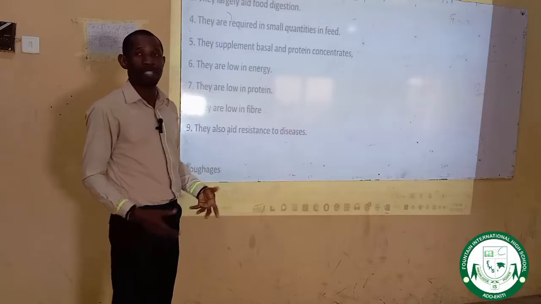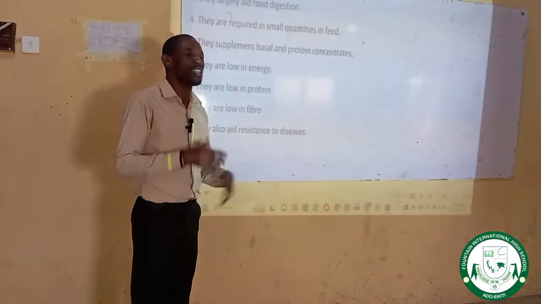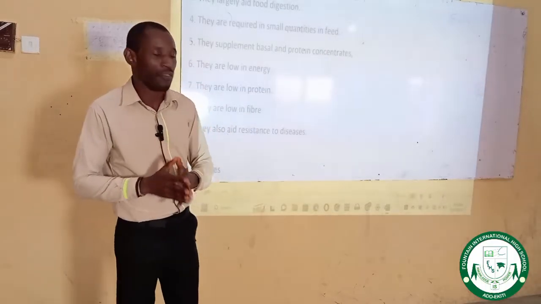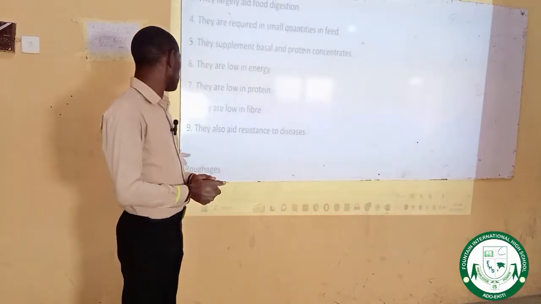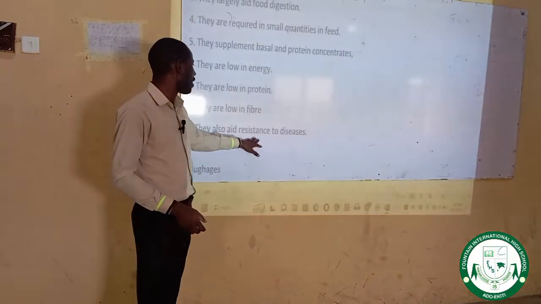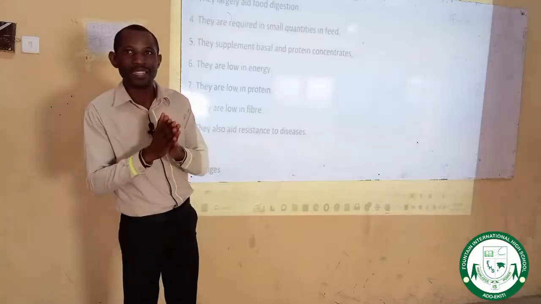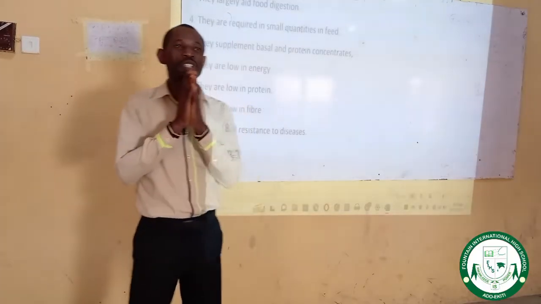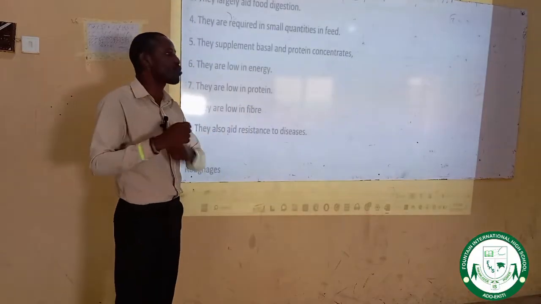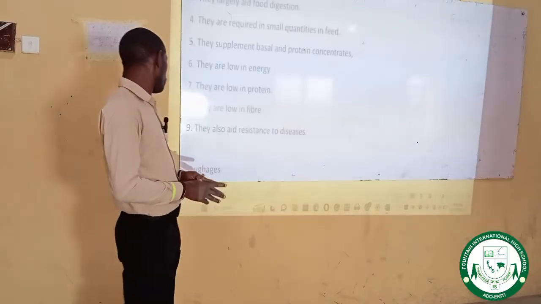They are low in fiber. That means because they are low in fiber, they can be easily digested by farm animals. Farm animals can eat them and they are easily digested. Eight, they also aid resistance to diseases. They help to build the immune system of the farm animal anytime they are consumed.